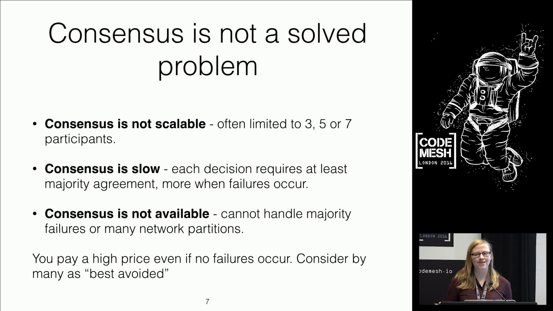Secondly, consensus is slow. People have been very quick to rush into deploying Raft in their systems. When this first happened, people warned that this is going to be really slow, guys. This is going to take a long time to reach agreement. But people have deployed it, and now they are looking back and saying, do we really need the guarantees of consensus? That's taking a long time. You're talking to the majority of people to reach every decision every single time. Ooh, that's a lot of work. When a leader goes down, it takes quite a while for us to get going again.